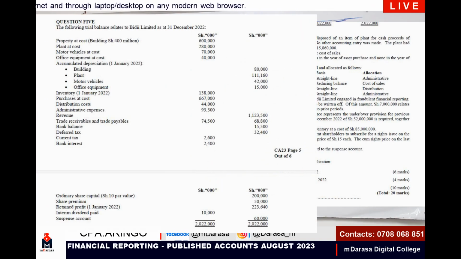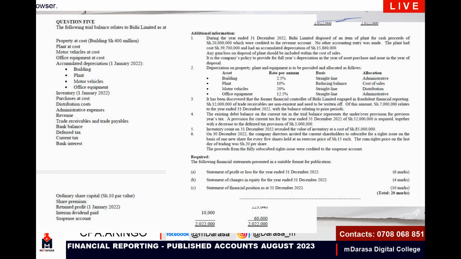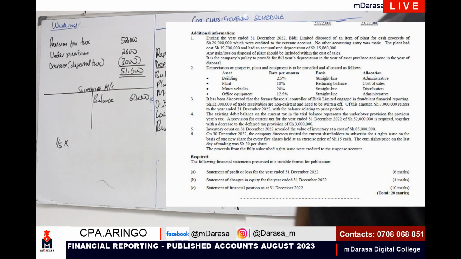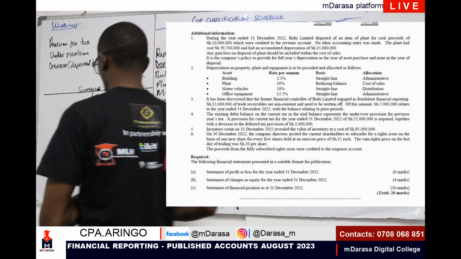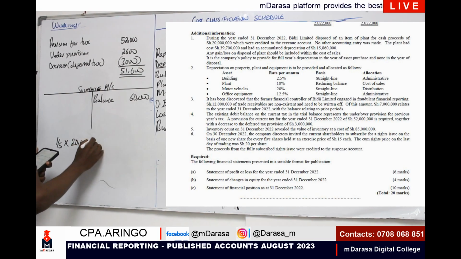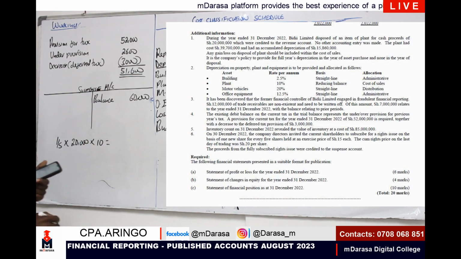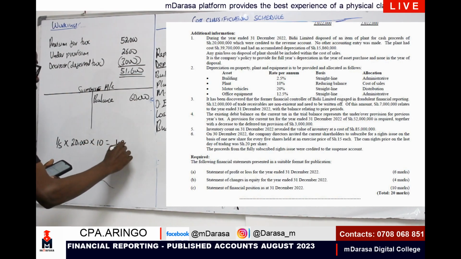The value of ordinary shares, we were given 200 million, which in this case is 200,000. And each share was going for 10 shillings par value. So that is to say, the number of shares that you'll be having is 200,000 divided by 10, which will give us 20,000 shares. Times the par value of 10, which will give us 40,000.